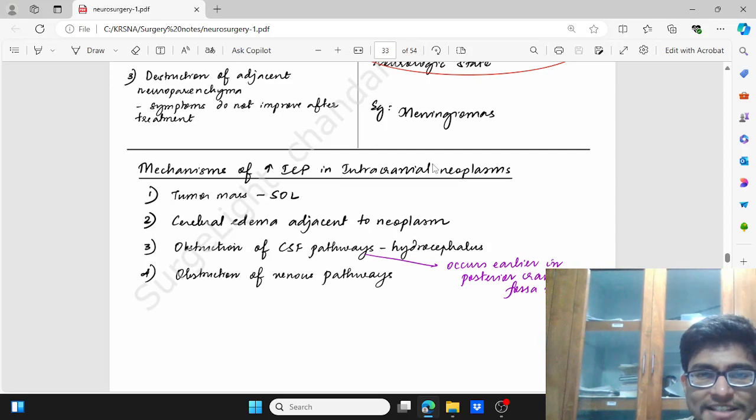The mechanisms of raised ICP in intracranial neoplasm are tumor mass, cerebral edema adjacent to the neoplasm, obstruction of CSF pathways, that is hydrocephalus, and obstruction of the venous pathway. The obstruction of the CSF pathway occurs earlier in posterior cranial fossa tumors.